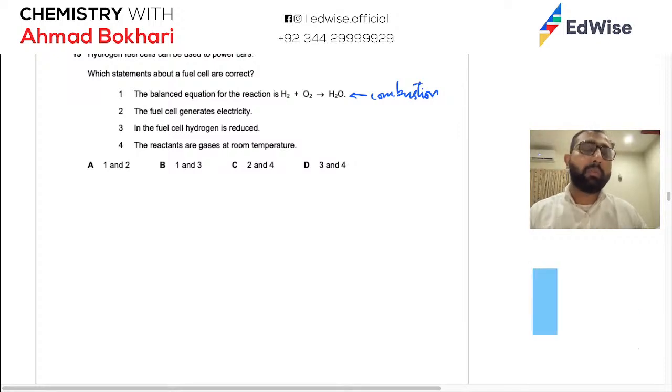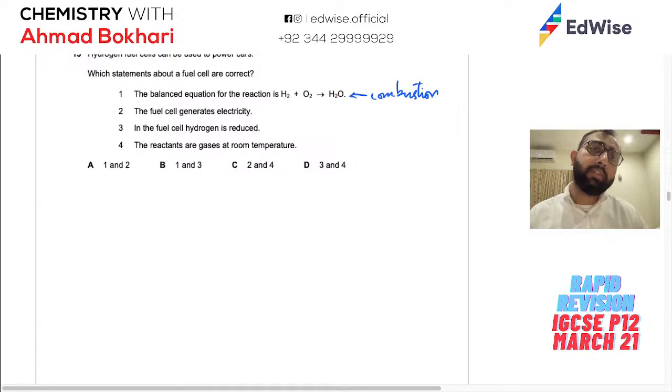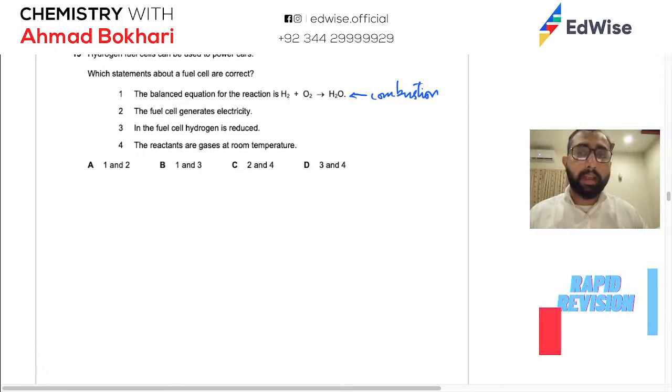So electricity के लिए तो आपको ions चाहिए. So hydrogen is actually converted to hydrogen ions, and then those hydrogen ions are reacted with hydroxide ions that are made from oxygen. So ये equation combustion की है. So ये ठीक नहीं है. We need ions because that is the reaction that's actually happening.